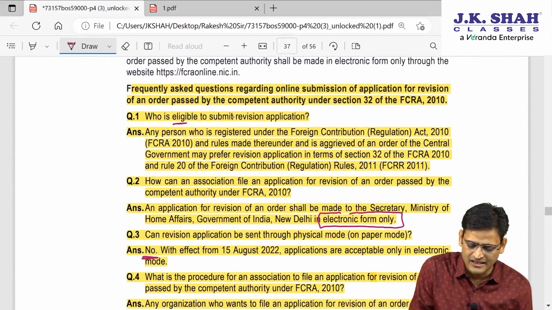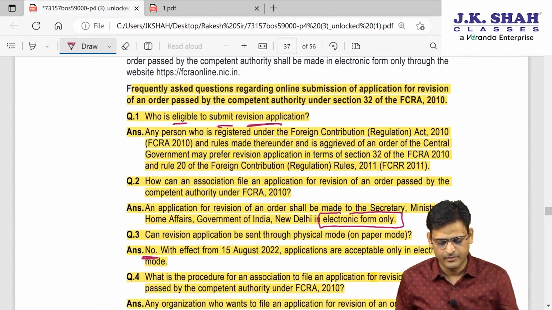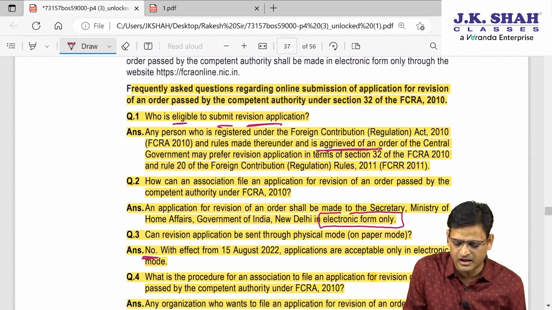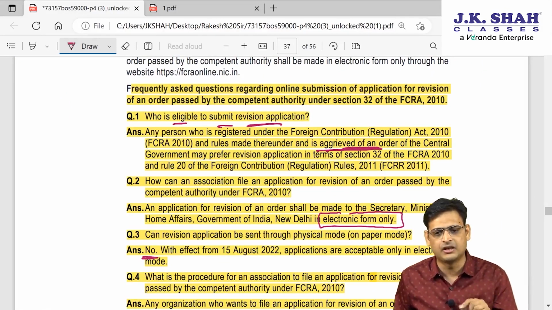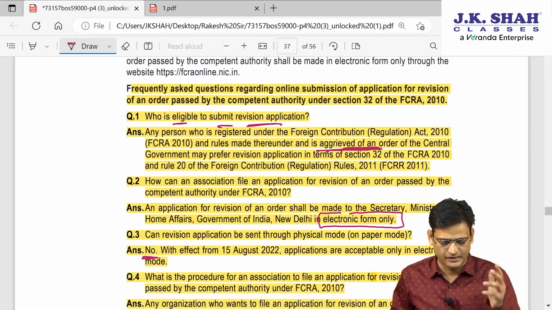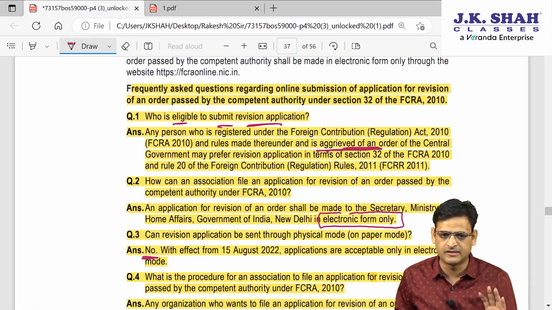So who is eligible to submit a revision application? Very simple, any person who is aggrieved by an order of the central government may make an application for revision of an order to the central government. So this is the first question's answer.